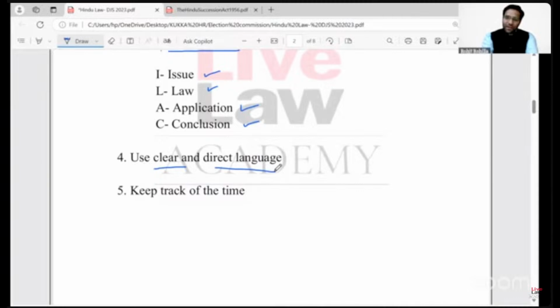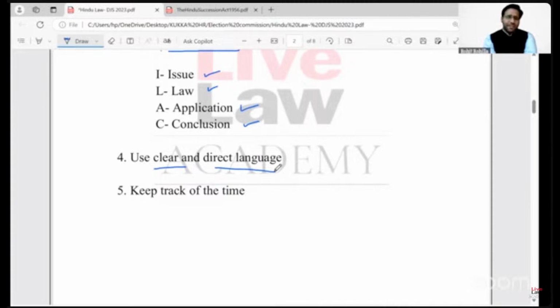You must implement this principle while writing any kind of answer, because a temptation that generally arises while answering law is the temptation to behave like honorable judges of the Supreme Court and the high courts, right? If you succumb to such a temptation, then definitely the language that you will be using will not be as impactful as it requires to be in terms of the answer.